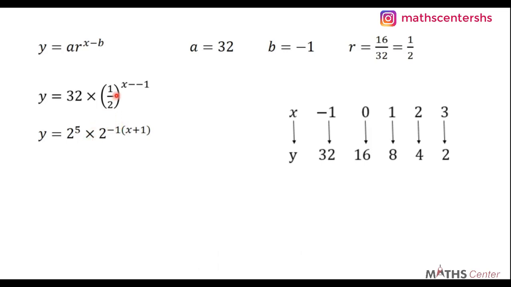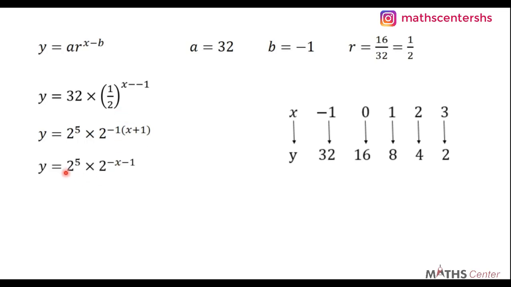So you have half being the same as 2 exponent minus 1. There's already this here, which is x minus minus 1, which will give us x plus 1. So 2 exponent minus 1 will multiply x plus 1. Watch the video on indices and you get how this computation is done.